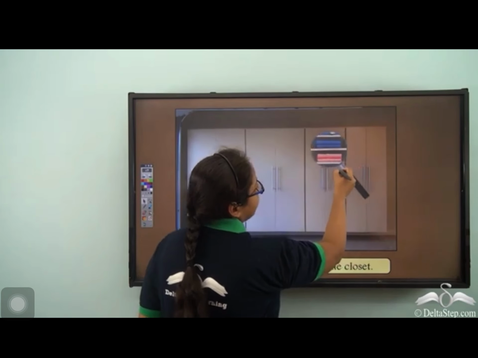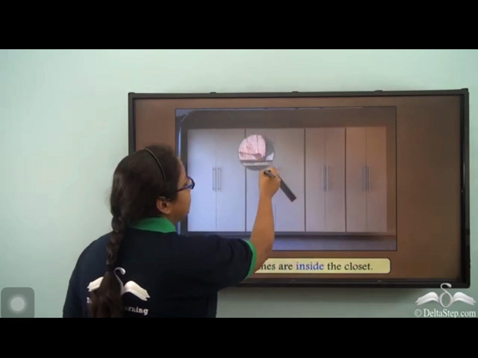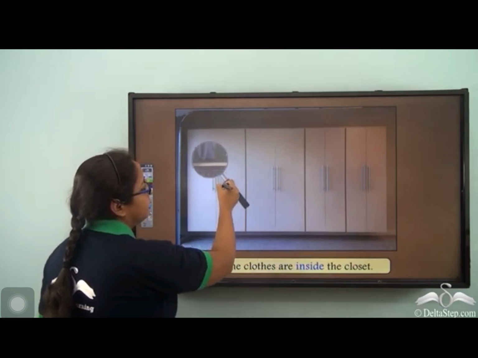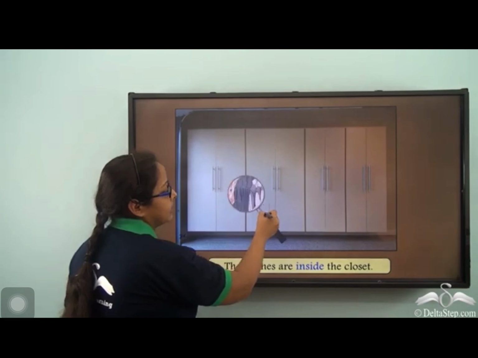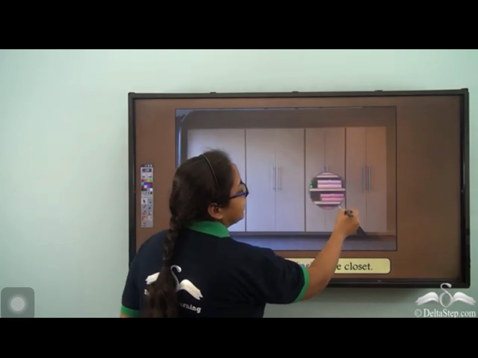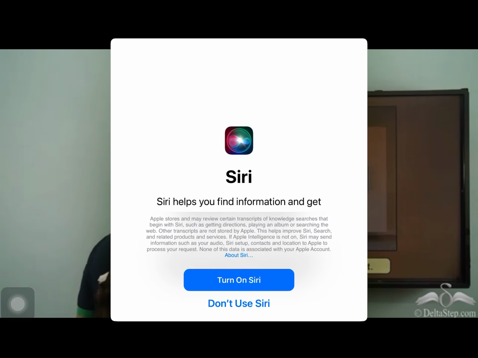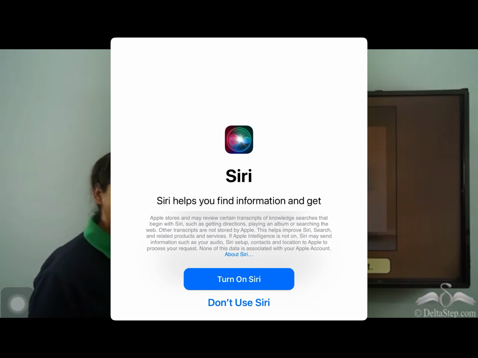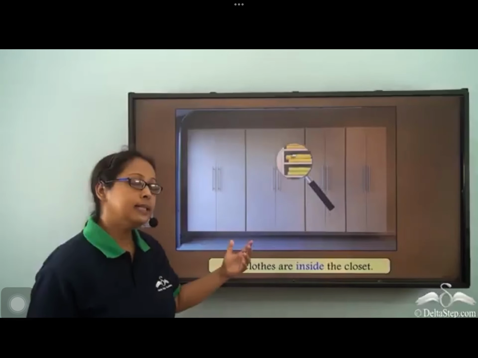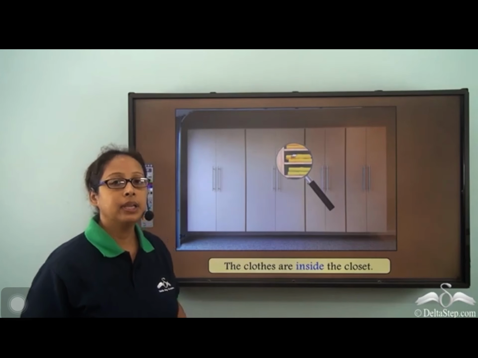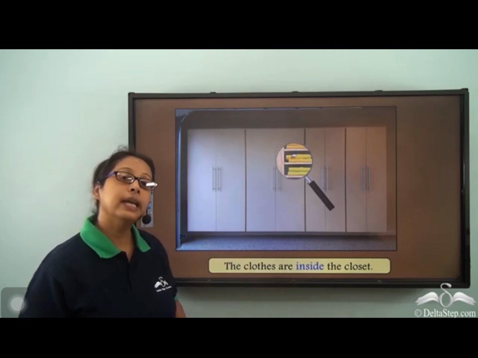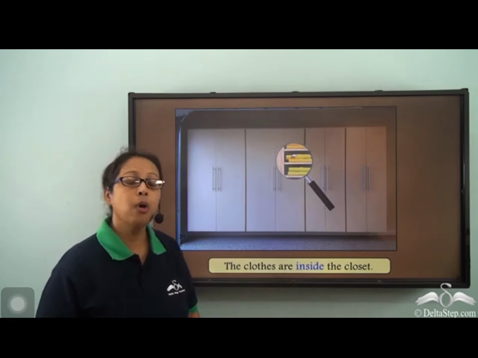You can see that when I'm looking through this see-through glass, I can see the clothes being completely enclosed within this closet, or it is completely inside. So inside tells us that something or somebody is enclosed from all sides.